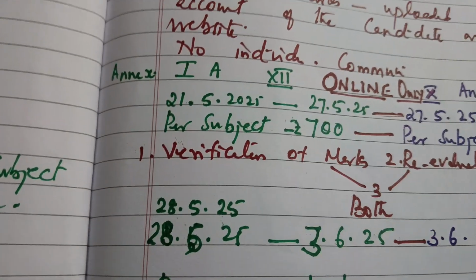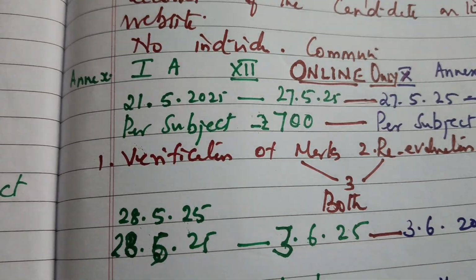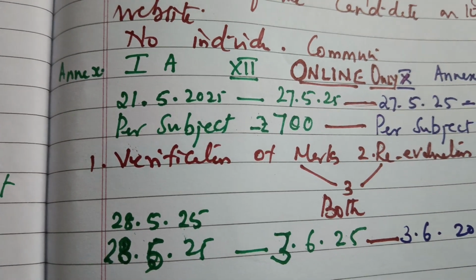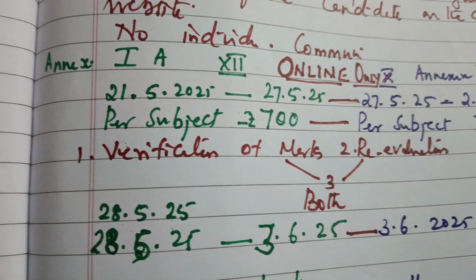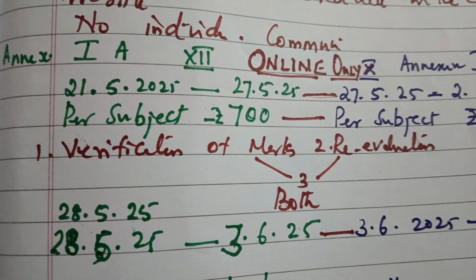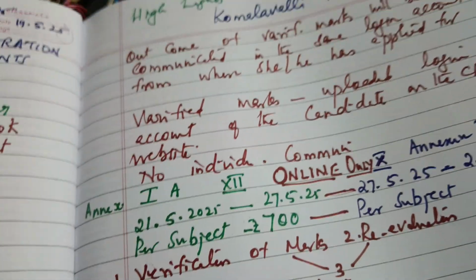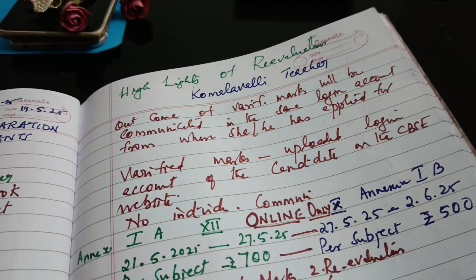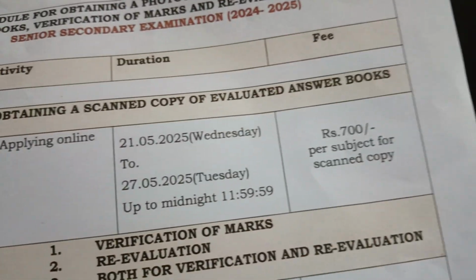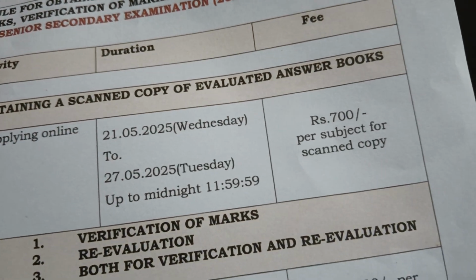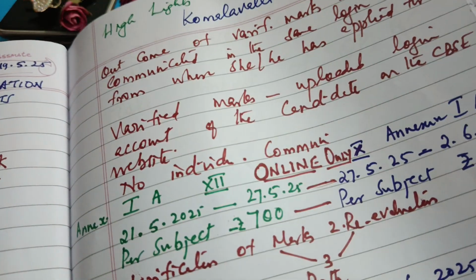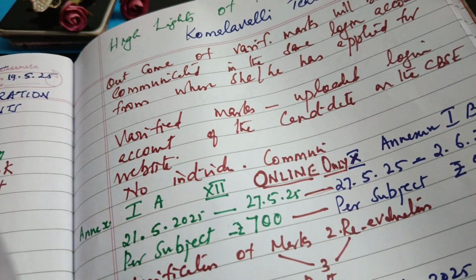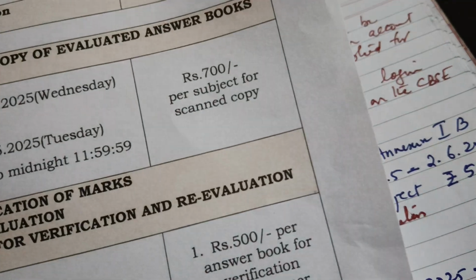In annexure 1A, for plus 2, they can apply from 21st May to 27th May. Once more, let me check. Yes, 21st May to 27th May for plus 2.